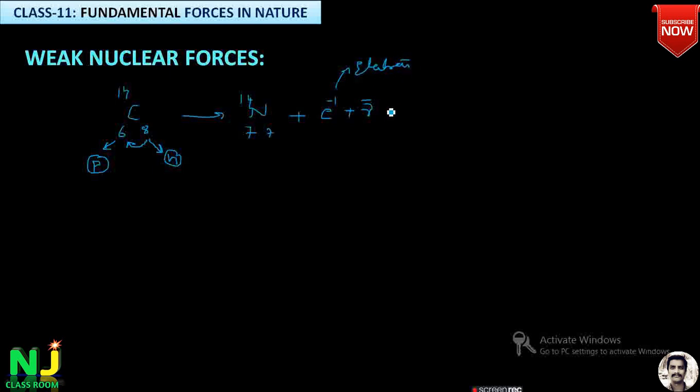Electron emission along with the anti-neutrino, a particle which is emitted along with the decay of the carbon into the nitrogen. This type of decay is what is called beta decay. It is one type of beta decay, beta minus, because it emits the negatively charged particle called electron. So here what happened? Neutron converted into proton. Along with the proton, one electron is emitted, and neutrino is also emitted.